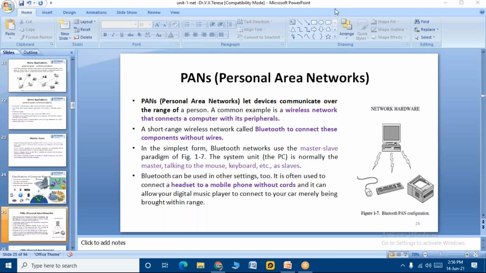So students, let me come back to the class. This is what is PAN. So the personal area network is within a closed limit. Students, can you all give me another example for the personal area network? Any other example? It need not be something related to the computer.